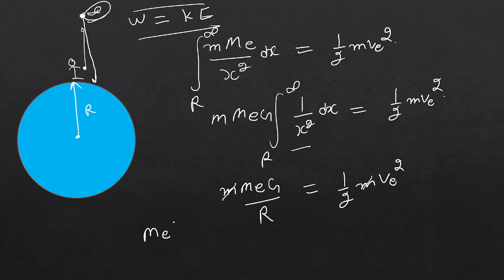Now let's go further. What was the expression? Me g, where g is the gravitational constant, which will always be constant. Let's say its value is 6.67 into 10 raised to power minus 8, and the unit is dyne centimeter square.